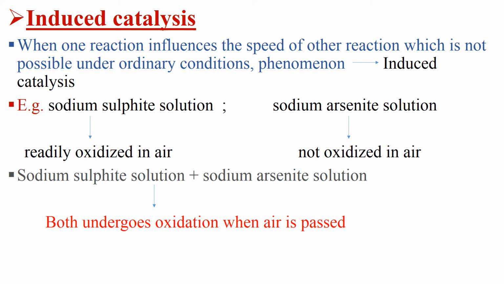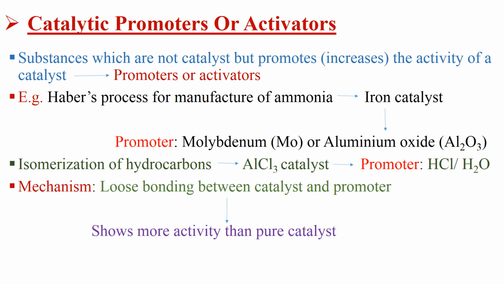Next terminology used is catalytic promoters or activators. As the name indicates, promoters. Catalytic promoters are those substances which are not catalysts, but they promote or increase the activity of a catalyst. For example, in Haber's process for manufacture of ammonia, iron is used as catalyst. Here the promoter is molybdenum or aluminium oxide. By using molybdenum and aluminium oxide, the activity of the catalyst increases.